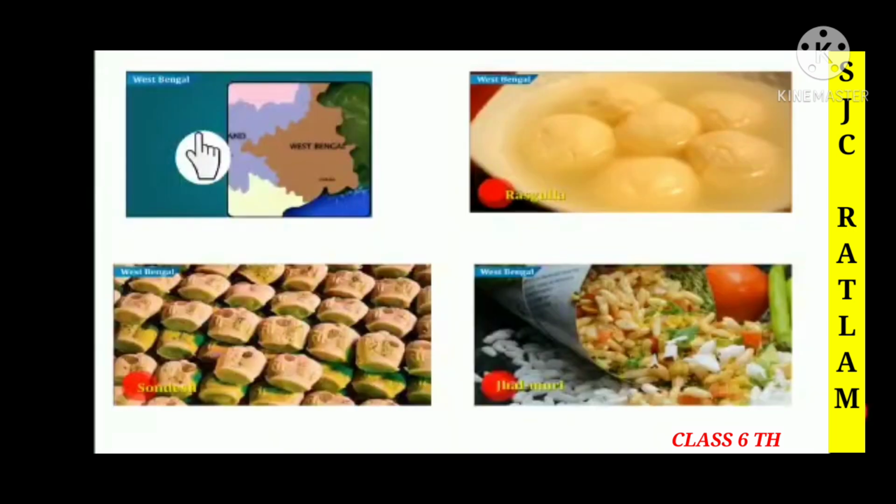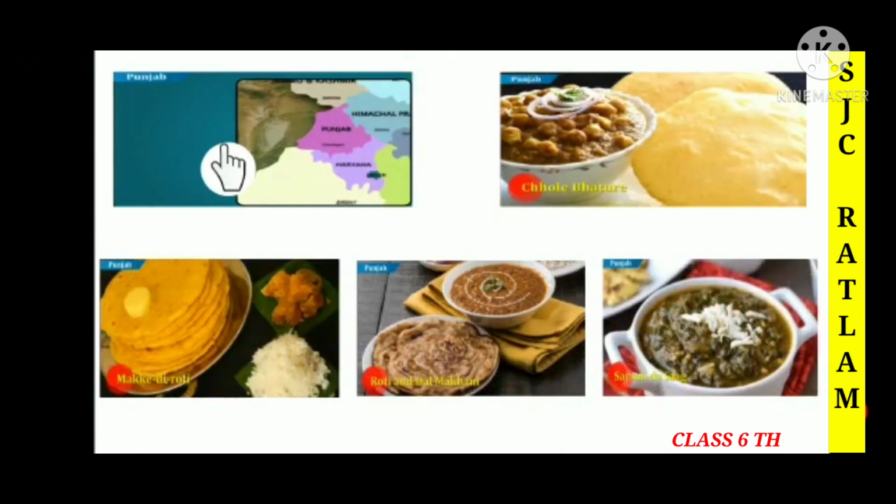Children, here we are going to discuss the states and their different types of food. The first state is West Bengal. There the people eat different types of food like rasgulla, sandesh and jalmuri. In Punjab we can see dishes like chole bhature, makki di roti, roti, dal makhni and sarson da saag.